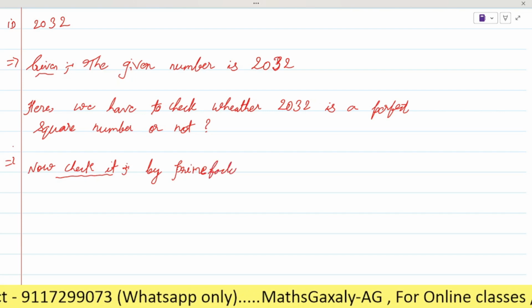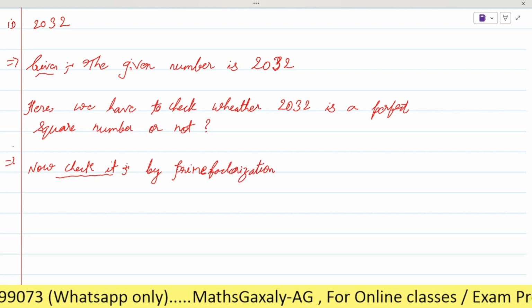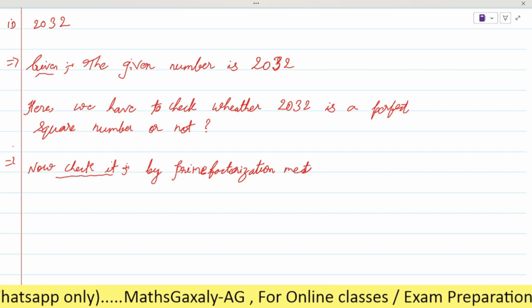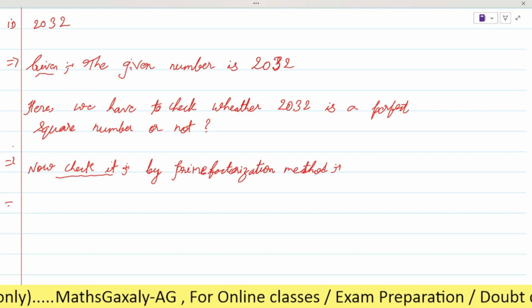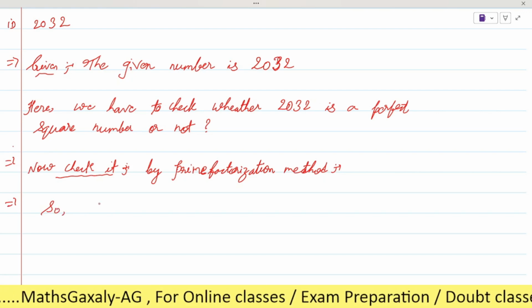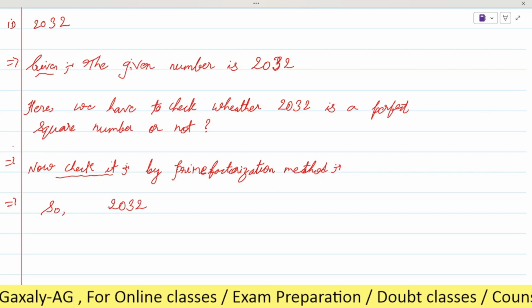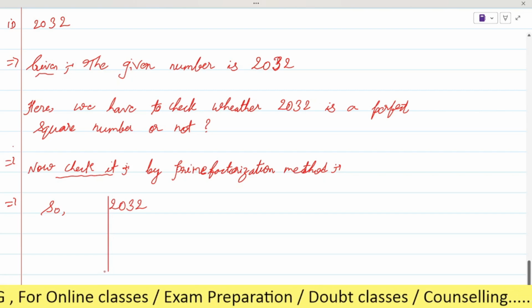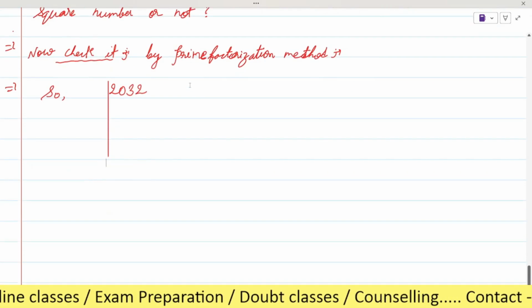Prime factorization method, okay. Is it clear? Yes, sir. So what will we do? 2032, right. We have to prime factorize it. We have to prime factorize it, okay.